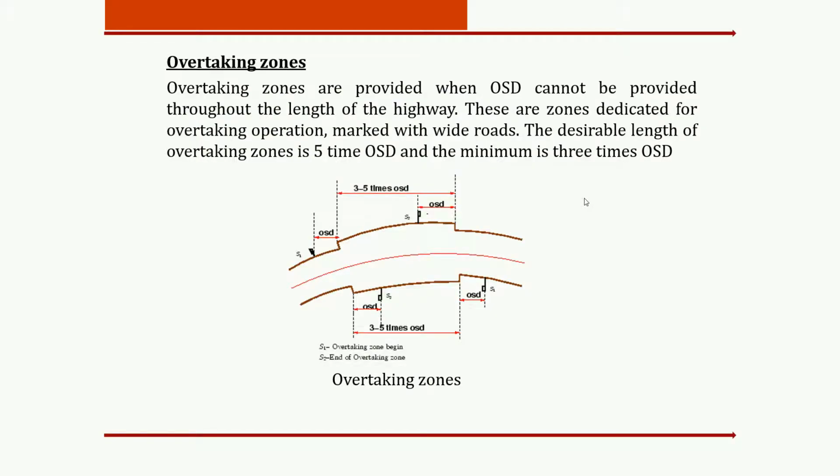So before going to the overtaking zone, there are some necessities of curves, and why we are providing this curve. Excessive cutting and filling can be prevented by providing the change in alignment with the help of curves. If we want to reduce the excessive cutting and excessive filling, in that case we are providing the curves, maybe for road or railway construction. The obstruction which comes in the way of straight alignment can be made easier by providing a bypass with the help of the curves.